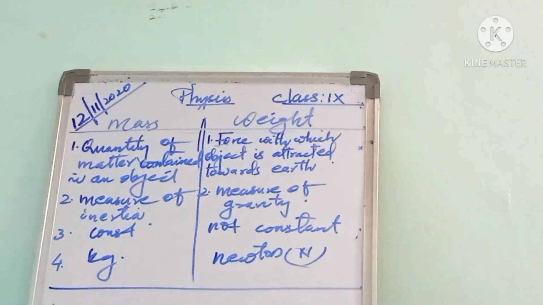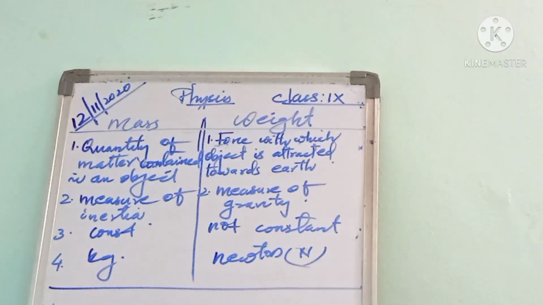Then what is weight actually? The force with which the object is attracted towards earth is called the weight. And second, mass is a measure of inertia. Mass of an object is a measure of inertia, but weight of an object is a measure of gravity.